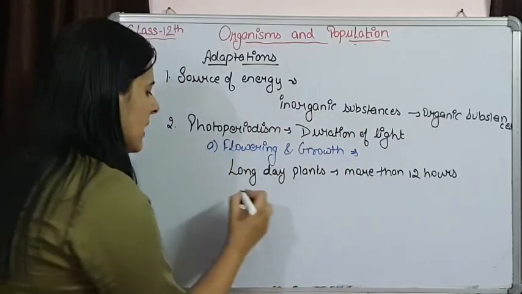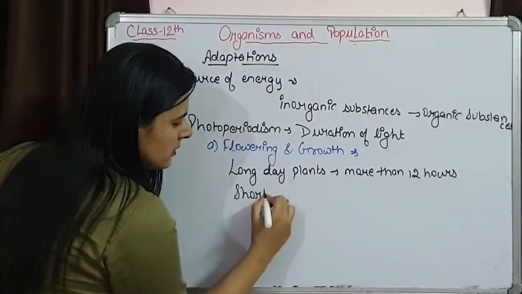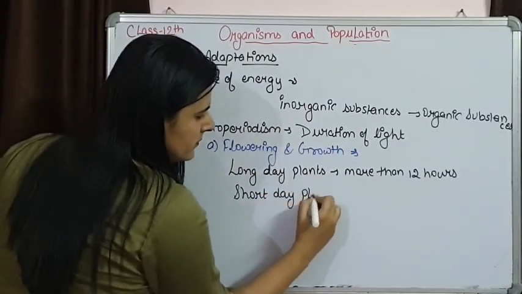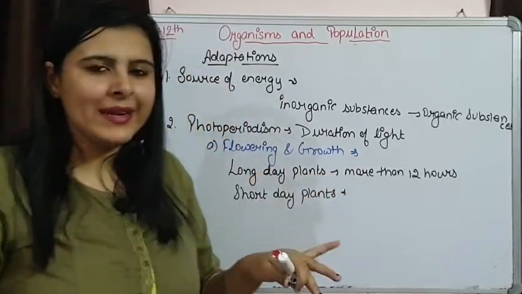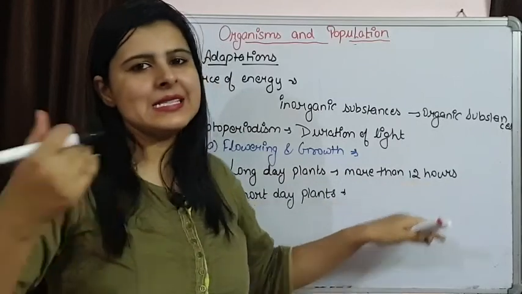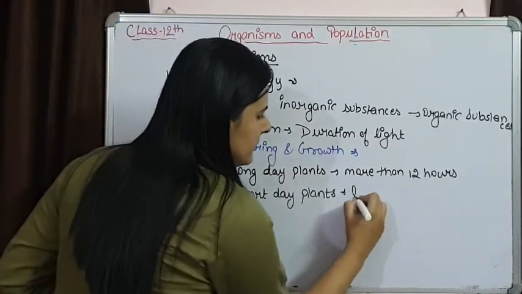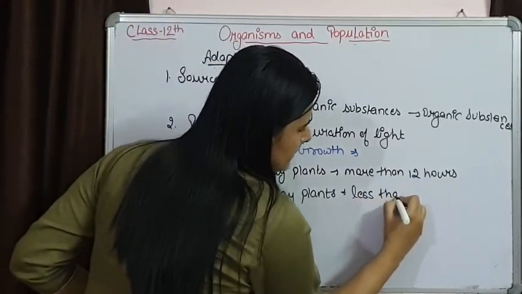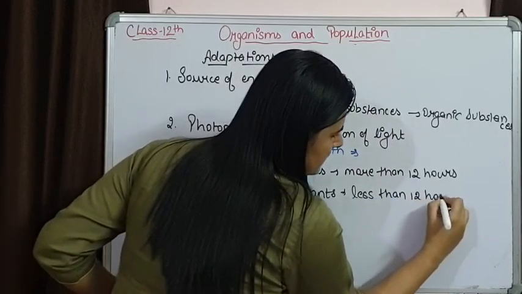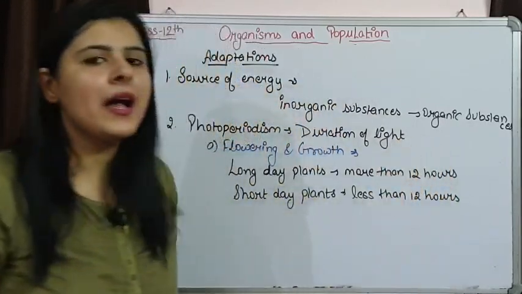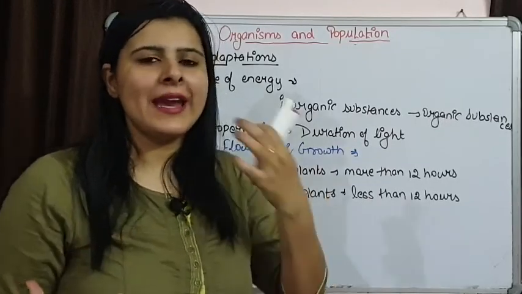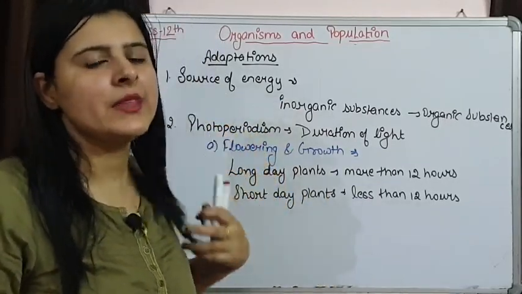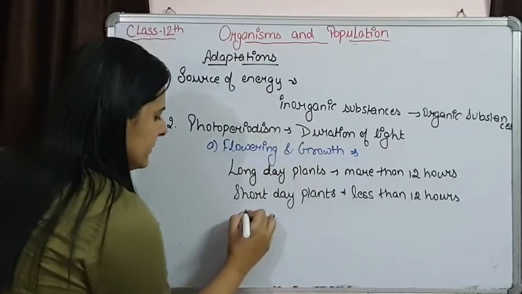Now, some plants are known as short day plants. They are requiring light, but that should be less than 12 hours. And some are day neutral plants, meaning the duration of light is not affecting their flowering pattern.